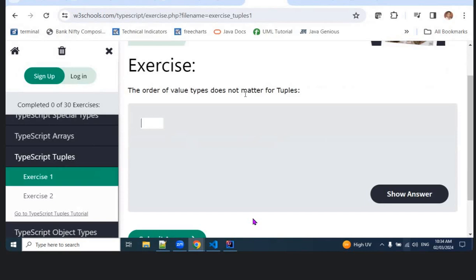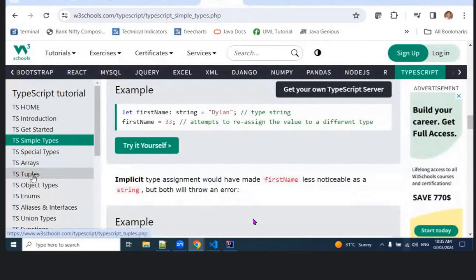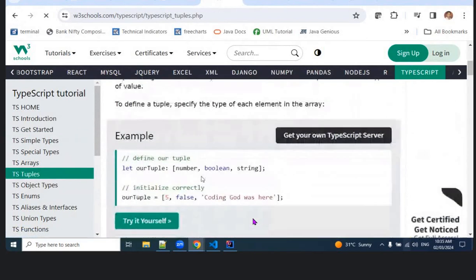Order of value types does not matter for tuples. Order matters for tuples, no. False, right? There are two types. One is tuples, and one more is that. In tuples, we can define different types of data types, no. You can define different types, but the question is asking that order does not matter here.